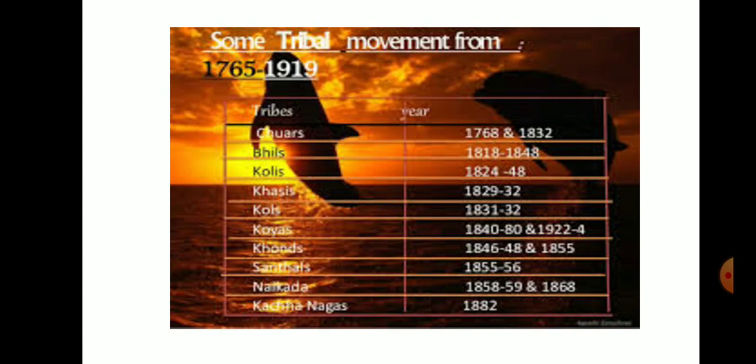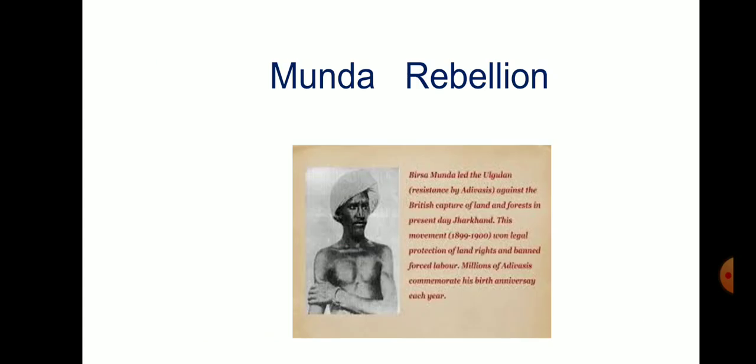Now we will read about the Munda Rebellion. Munda rebellion was one of the most powerful tribal revolts of the late 19th century in the Chota Nagpur region. It was led by Birsa Munda. The Ulgulan, or the Great Tumult, as it came to be called, aimed at driving out the British and their agents and establishing Munda Raj.